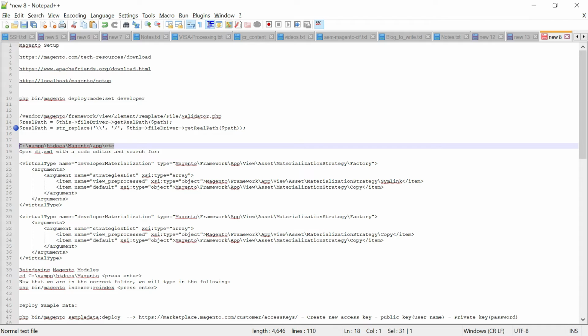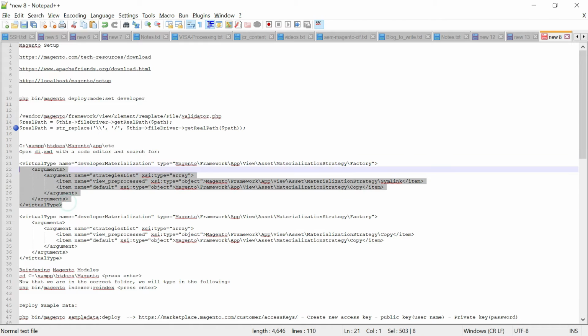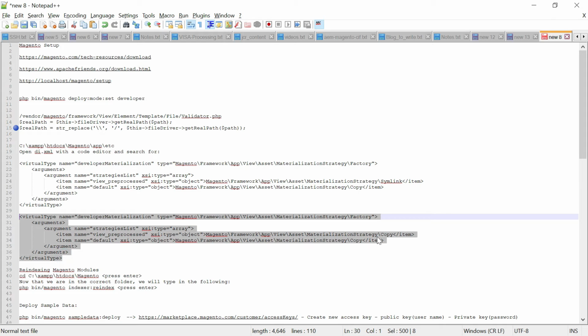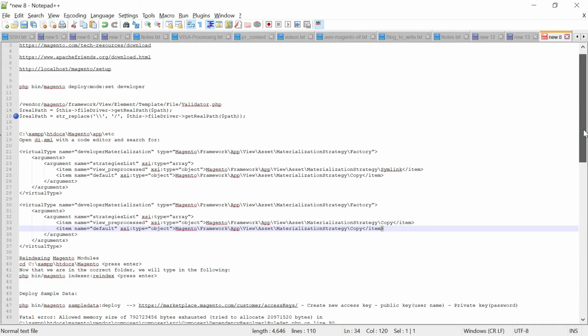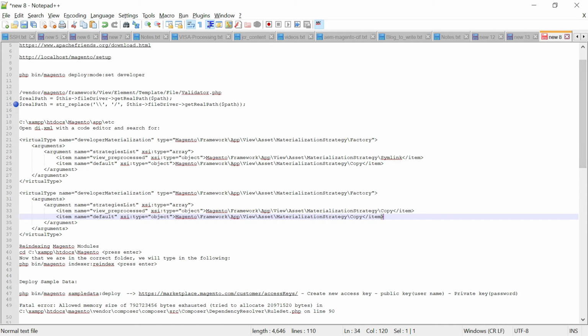The second thing is in the di.xml file, which is available in C, XAMPP, wherever you installed Magento, in the app etc folder. So replace this particular specific string with this one. Here we are changing the symlink. This is a Windows system, it may not work, so we are changing that symlink to the copy one. After this you will be able to access the server, admin pages and other pages, without any issue. So this concludes the Magento server configurations, but we need to do some more configuration.